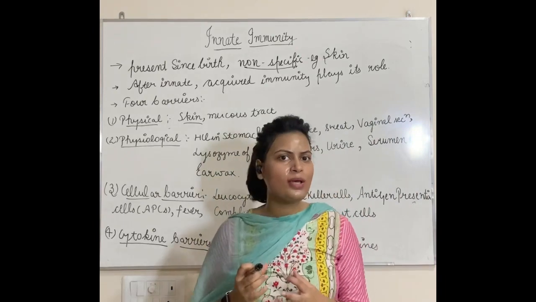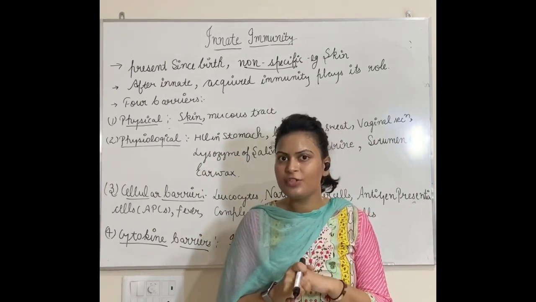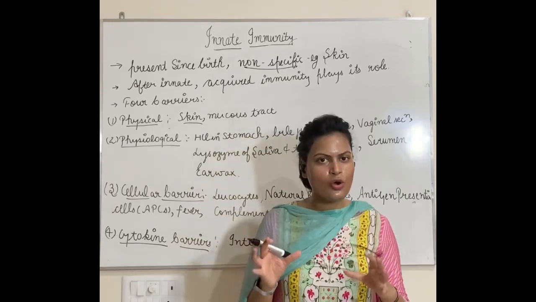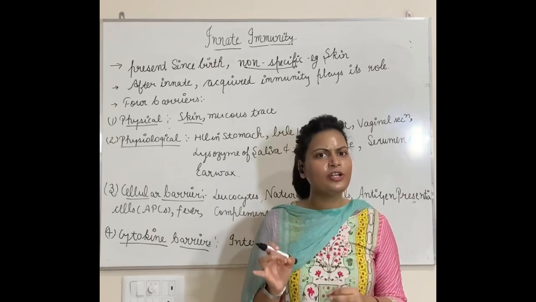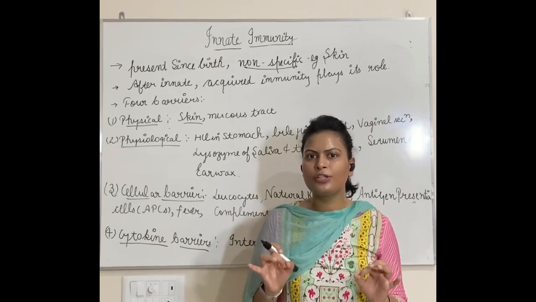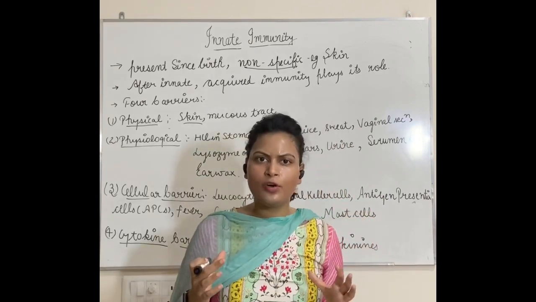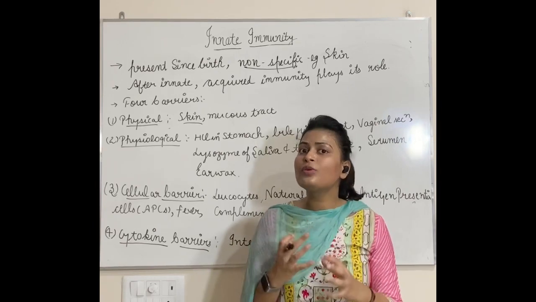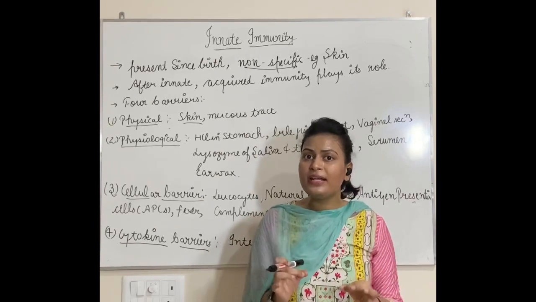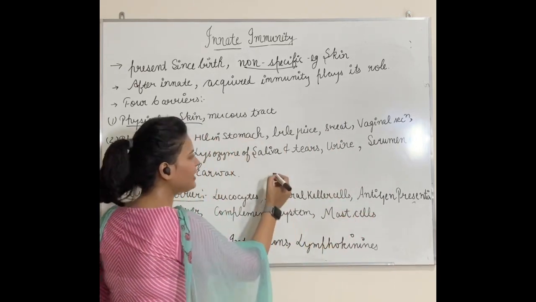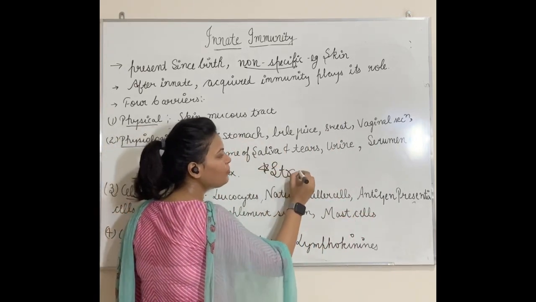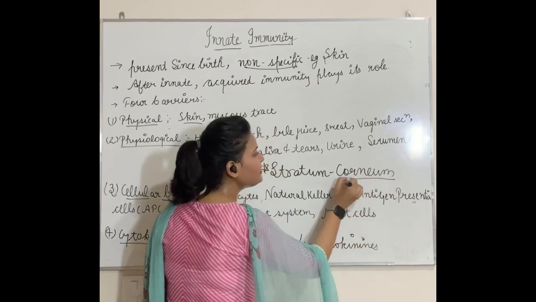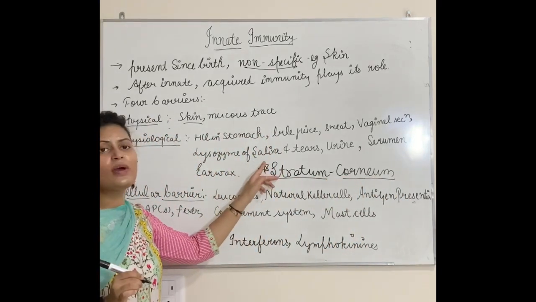I already told you one thing, that skin is the outermost layer which protects us from any kind of foreign invader, and it will act on a wide range of antigens. It can prevent every kind of bacteria and virus from entering our body. One thing which is very important is that the outermost layer of skin, which is providing us protection, is called stratum corneum. This is very, very important from a multiple choice questions point of view. Okay, stratum corneum. This is the outermost layer of skin which provides us protection.